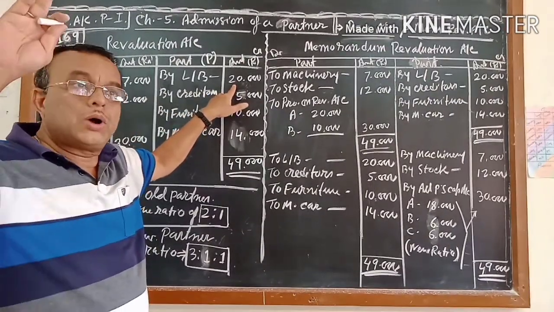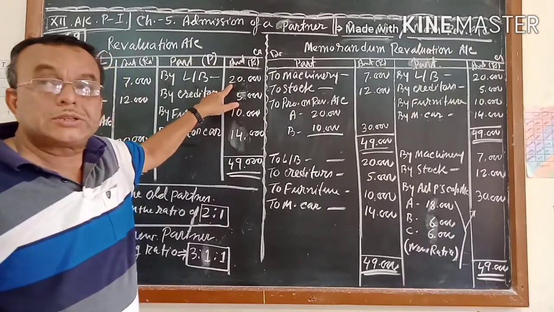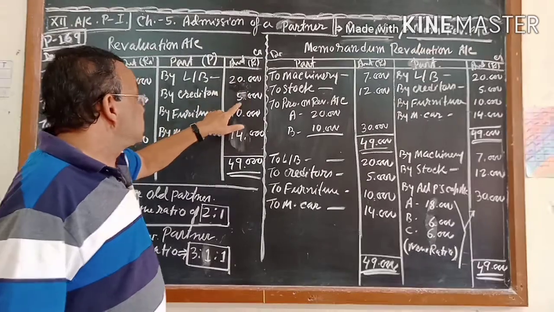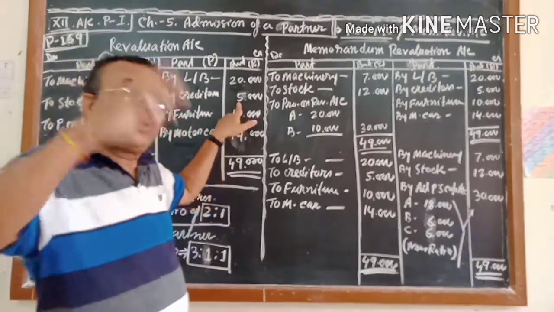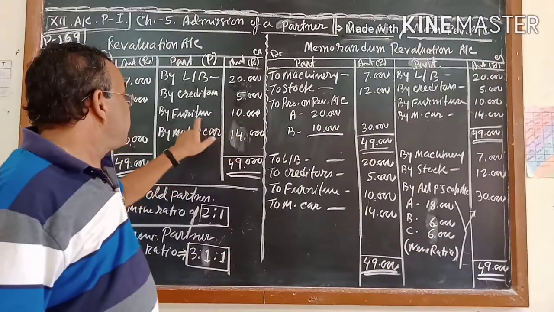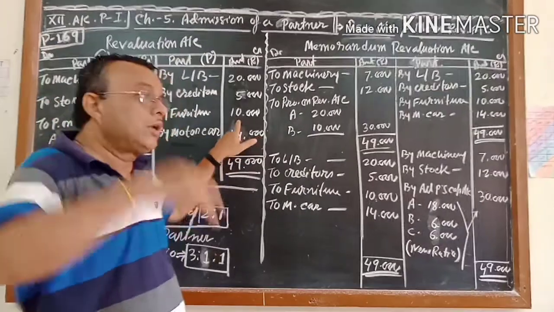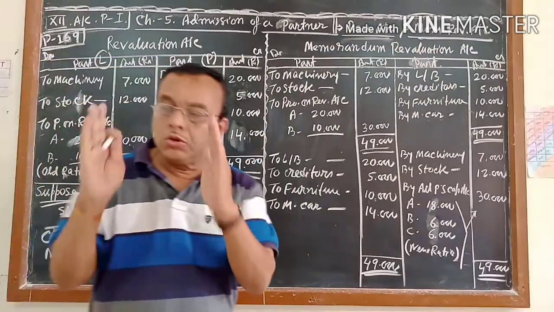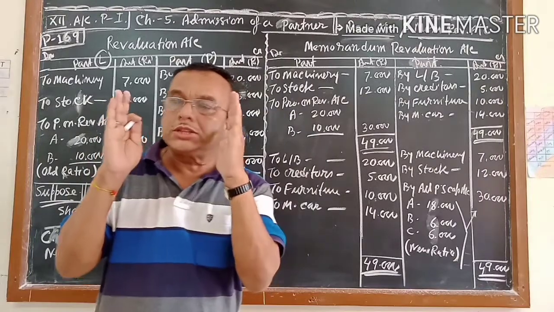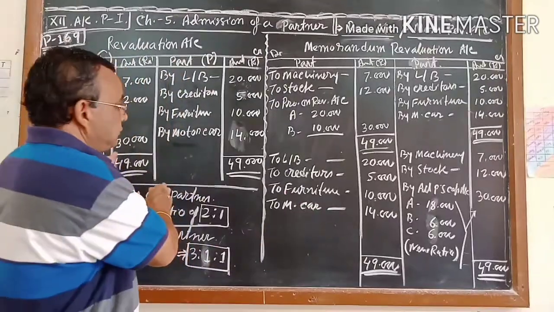Suppose your book value was 1 lakh, so in your new balance sheet you will write 1,20,000. Similarly, creditors, if it was 40, you will write 35. Furniture, suppose it is 50,000, you will now write 60,000. So in the new balance sheet, you are writing the changed assets and liabilities.